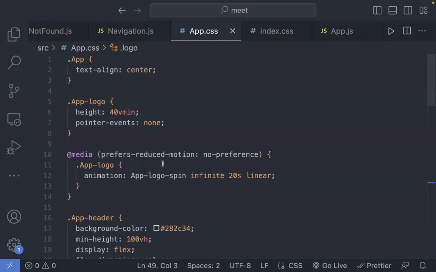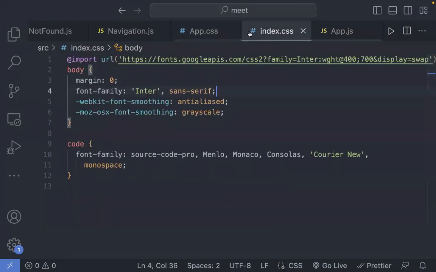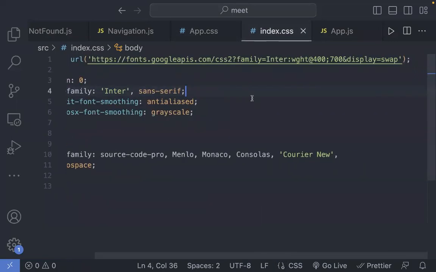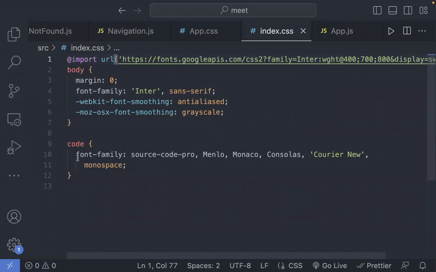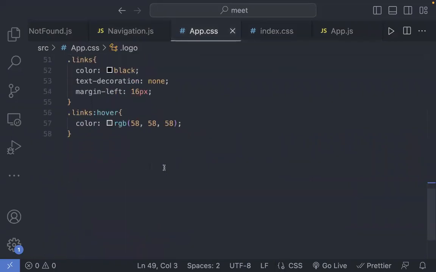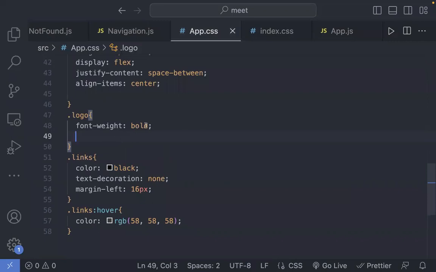And here I can say now 400 and 700 is there. I can also choose 800 also. So if I go here, now I can see that the font weight is 800.